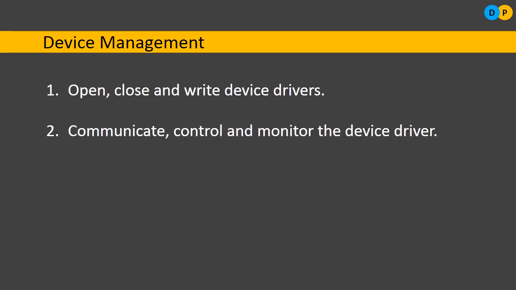Similarly, communication with certain devices like the keyboard, printers, Wi-Fi devices. If you want to control the monitor, printers, all these things can be quite easily done with the help of the operating system. The next function that can be carried out by an operating system is file management.